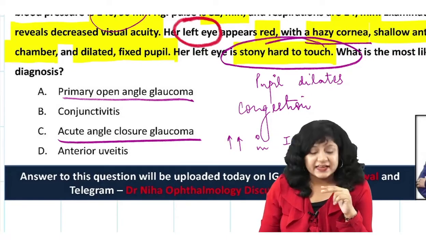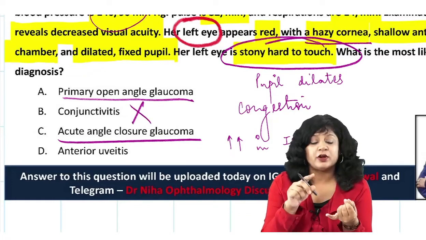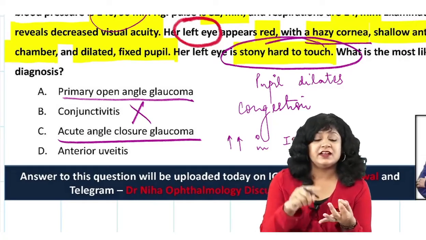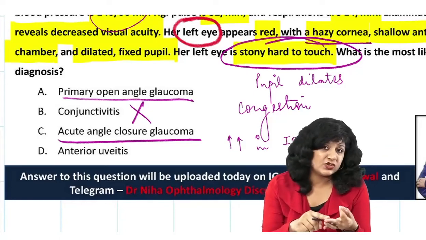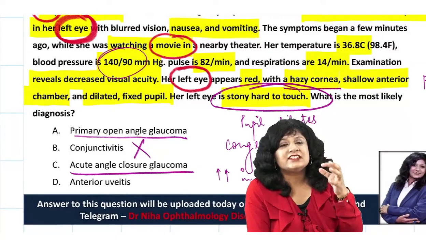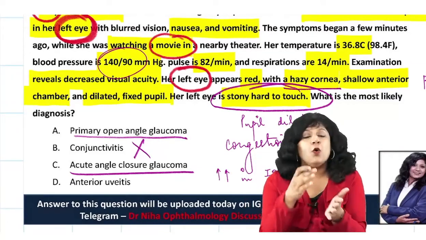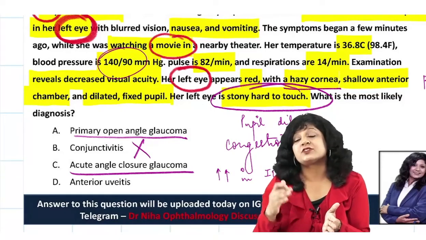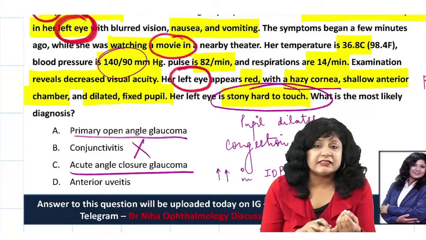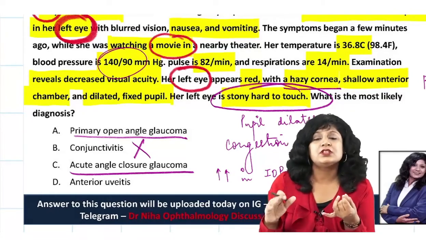So that means I can rule out conjunctivitis. In conjunctivitis, I will not have a stony hard eye. I will not have a hazy cornea. In conjunctivitis, I will not have a shallow anterior chamber. Then it will not lead to sudden painful diminution of vision. Rather, conjunctivitis per se will not lead to diminution of vision, only if this conjunctivitis is associated with corneal involvement. They are not told anything about that, they are just saying conjunctivitis. So I think this is exactly ruled out.